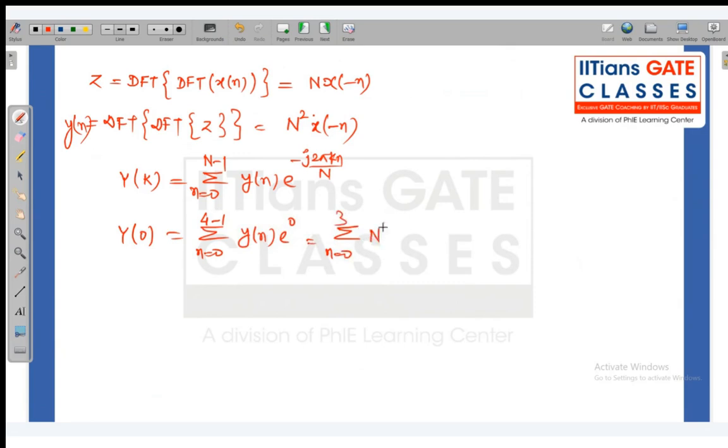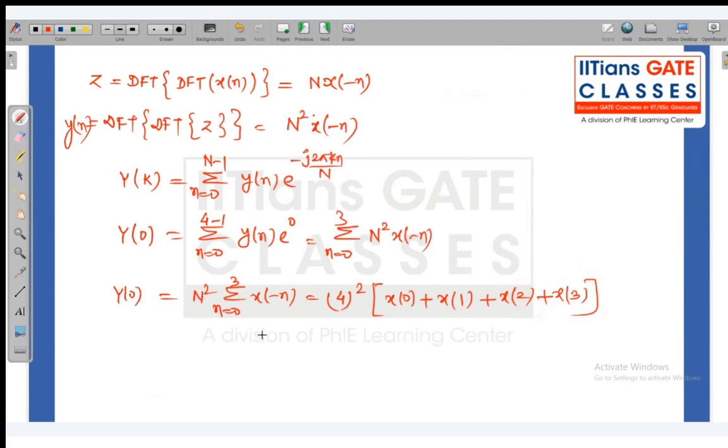What is y of n? y of n is N square x of minus n. So this y of 0 is N square into summation n equal to 0 to 3 x of minus n. So N is 4, so 4 square. And what is the n equal to 0? That means x of 0 plus x of 1. Minus 1 also you can say, this is periodic. The discrete Fourier transform follows the periodicity. So it will come to this only.